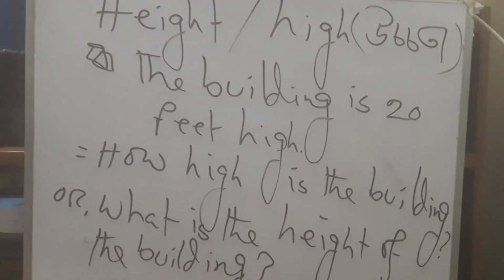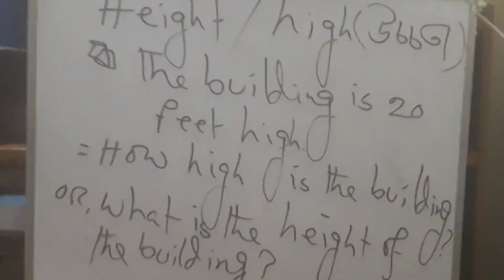Then question mark. It is not very good, but another way you can write the answer of this sentence. What is the height of the building? Both are correct, high and height. So here, what is the height of the building? It's very smart. If you know, then no matter, right?